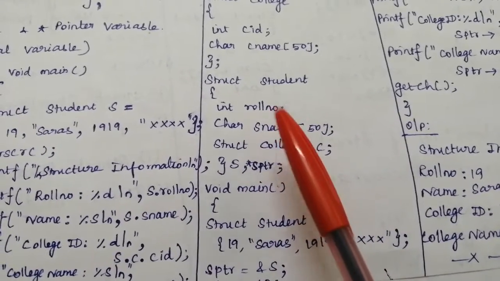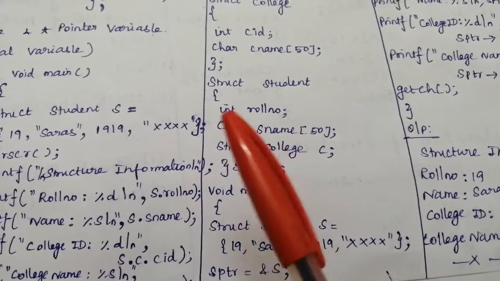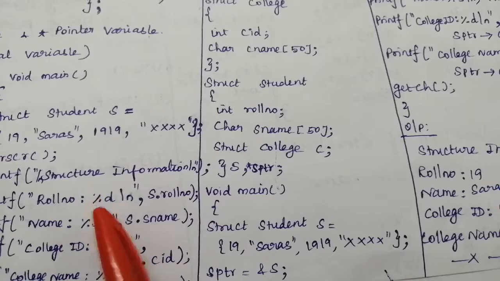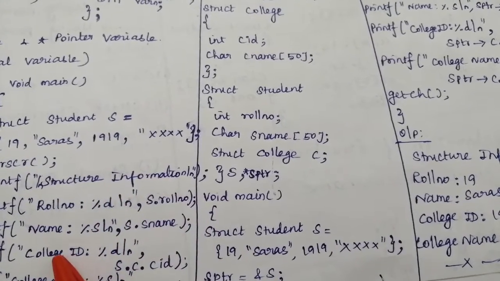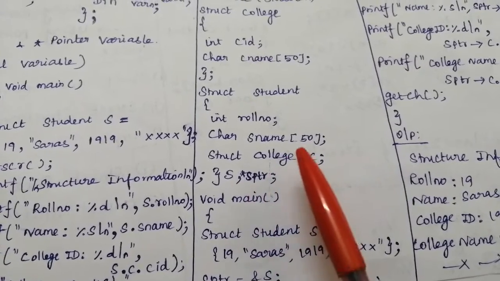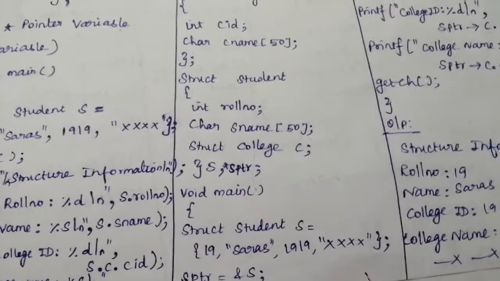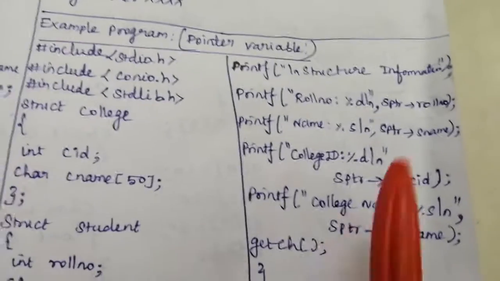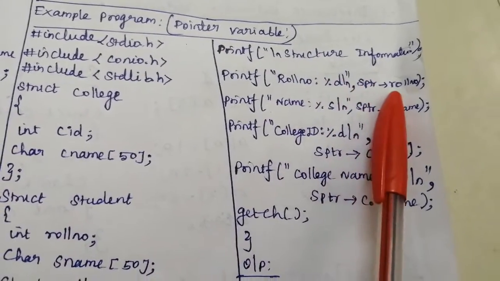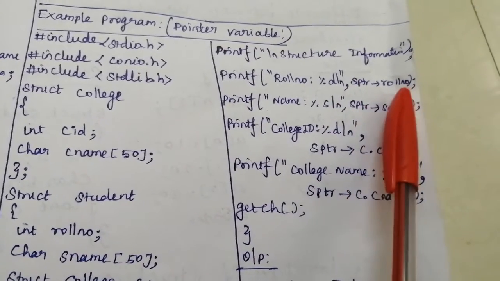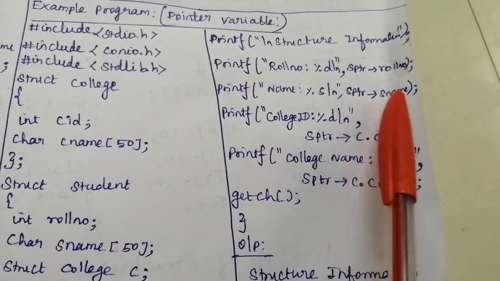With the help of the pointer variable, you are going to access the members present in the structure. For that, if you are using a pointer variable, then the arrow operator will be helpful. If you are using a normal variable, then the dot operator will be helpful. Just to see the structure information, if you want to access roll number using the pointer variable, it is s pointer arrow roll number, s pointer arrow s name.